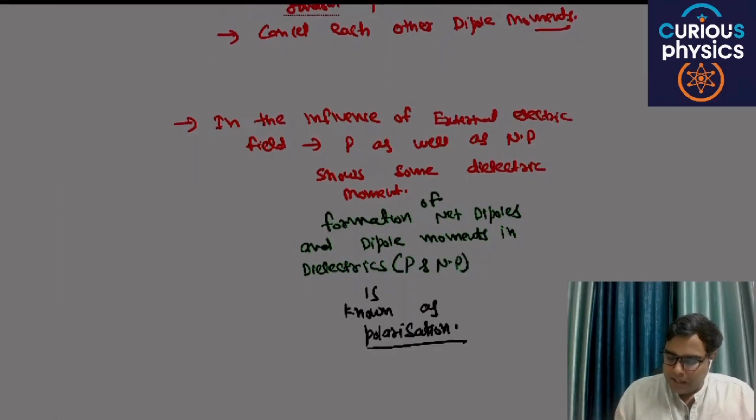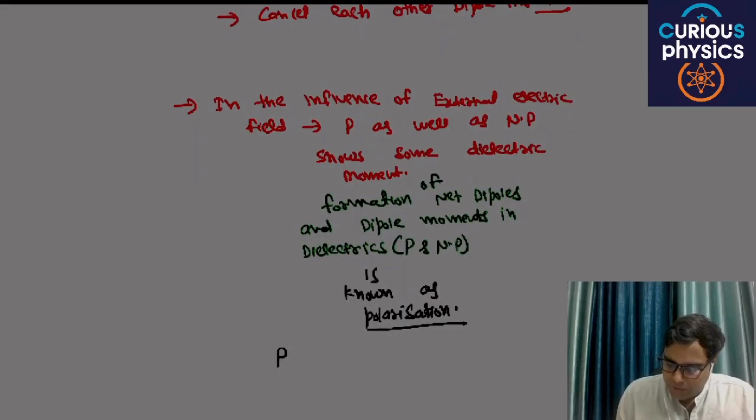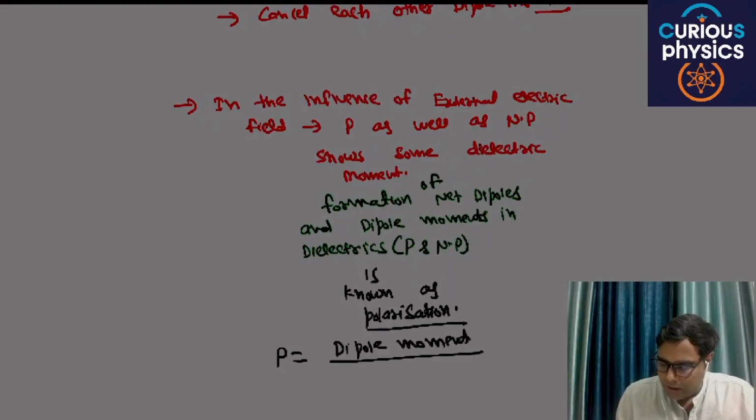Okay, and polarization is written in the form of P, and this particular polarization is dipole moment per unit volume.